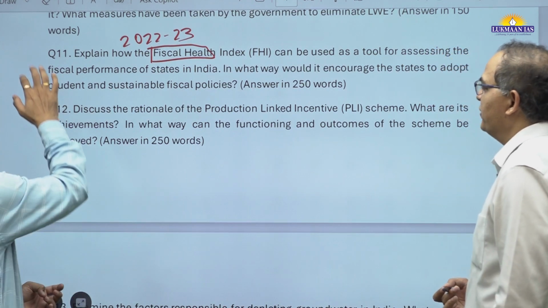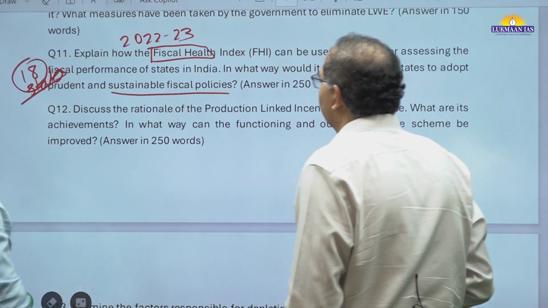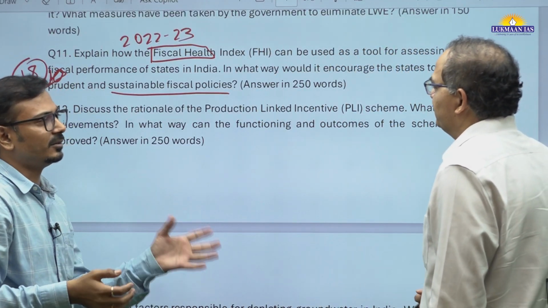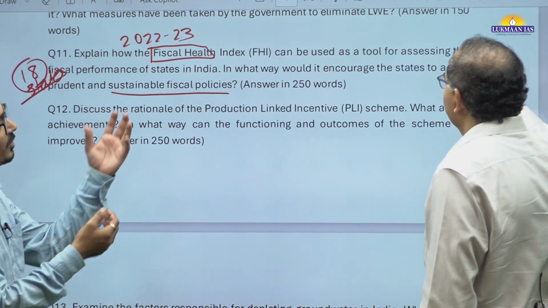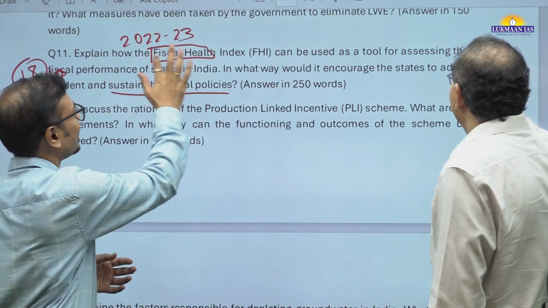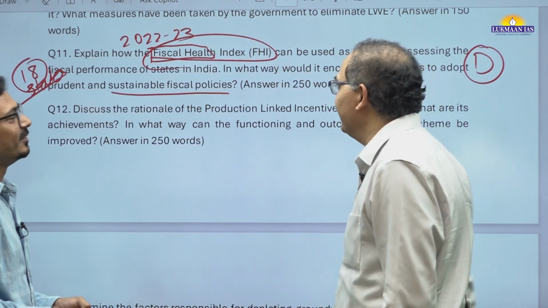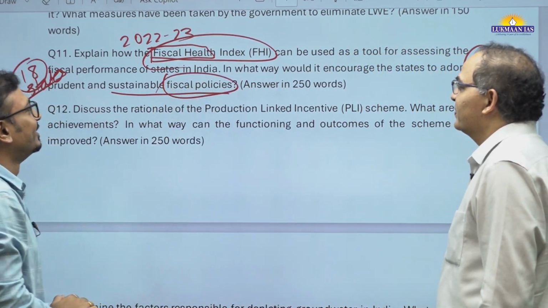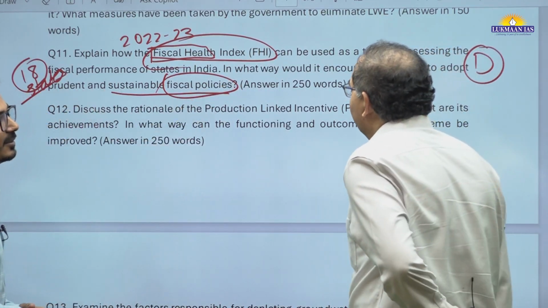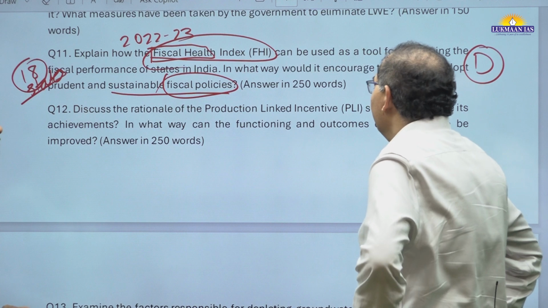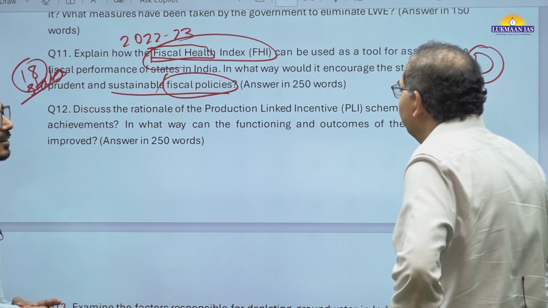But in the context of economy, this is what we have to write about sustainable fiscal policies of the government, fiscal consolidation. It will be moderate, I guess. We can say not moderate, sir. It is kind of difficult because they will be required to write specific things here. People may be familiar with the fiscal health index, but they will write general things about this. They may not have exact understanding of how it is going to encourage, how many states are ranked, and other specific things, parameters. So it can be considered a difficult question.